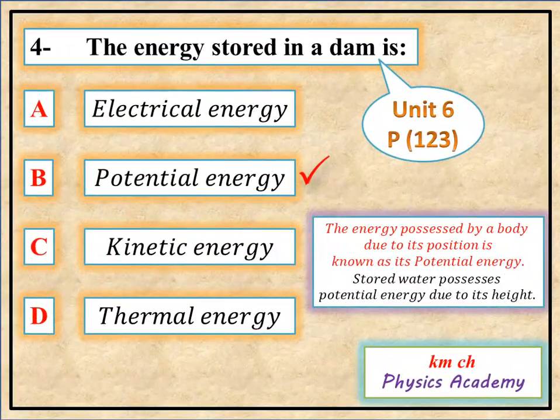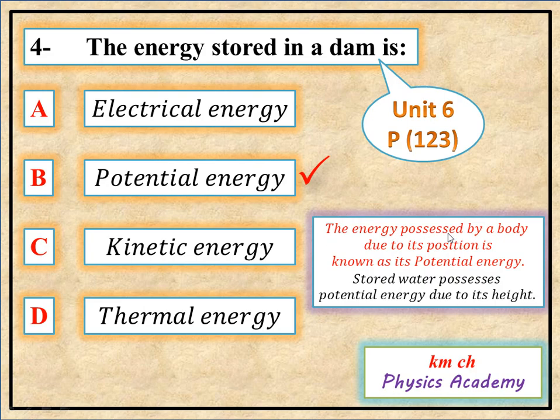Question number 4. The energy stored in a dam is. Options are A. Electrical energy, B. Potential energy, C. Kinetic energy, D. Thermal energy. This question is from unit number 6, page 123.